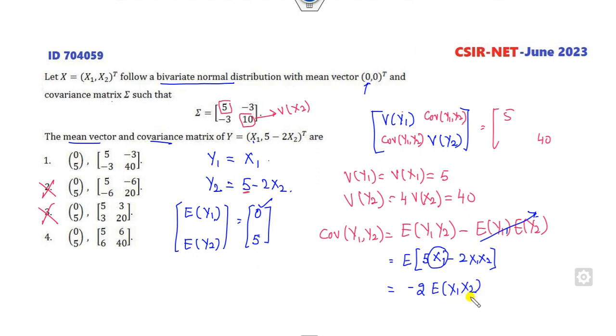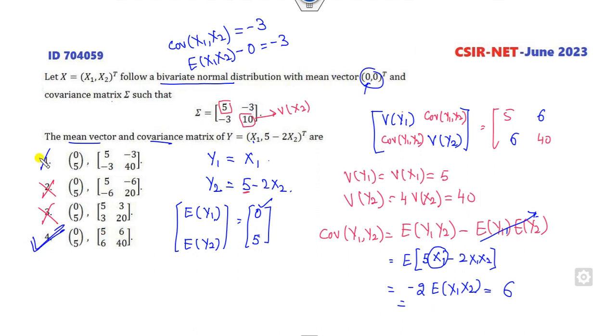Now how can you find E of x1x2? We can use the covariance formula. What is the covariance of this? It is given as minus 3. So I can apply this as E[x1x2] minus E[x1]E[x2] = minus 3. So this is plus 6. This is the right answer, this is the wrong answer. The correct option is the fourth.